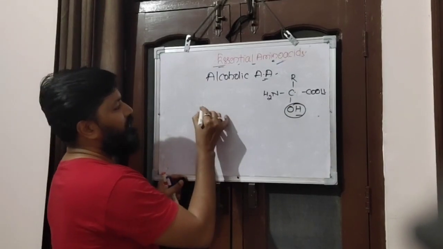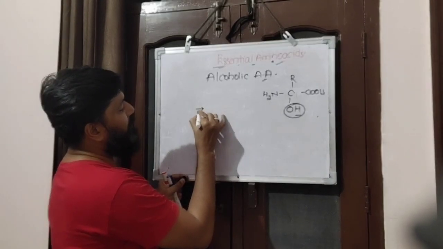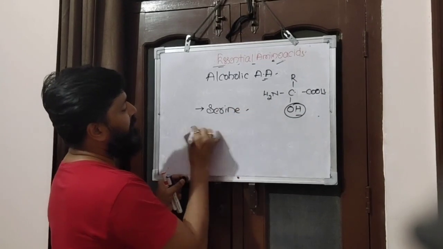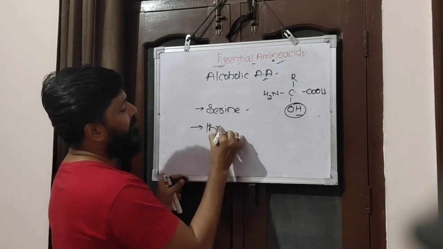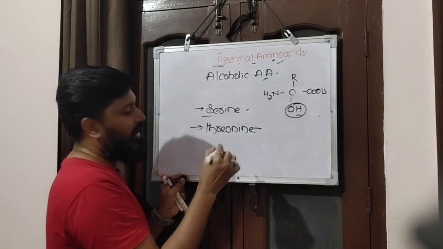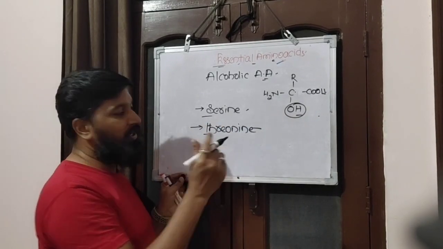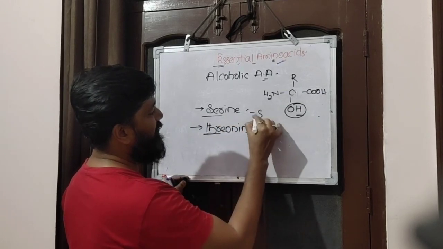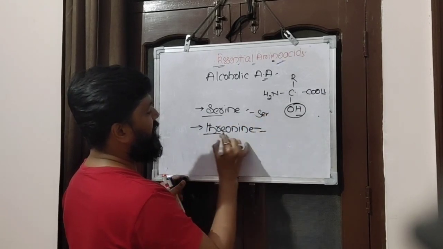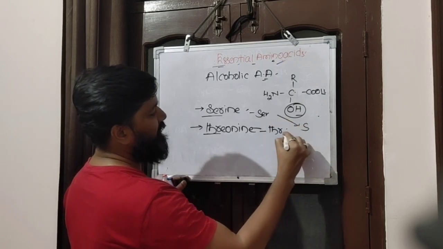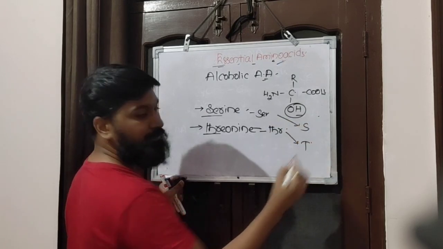There are two of them. Alcoholic amino acids include serine and threonine. The three-letter denomination is SER, and THR for threonine. Serine is represented by S and threonine is represented by T here.